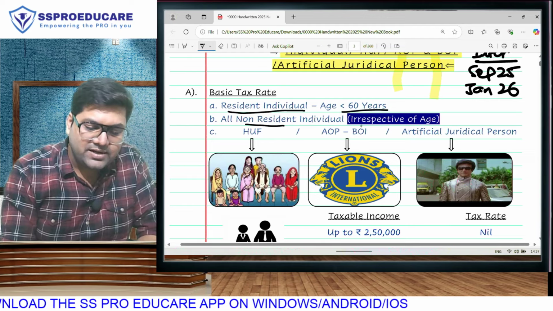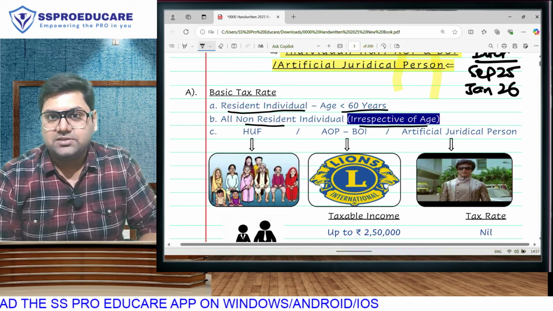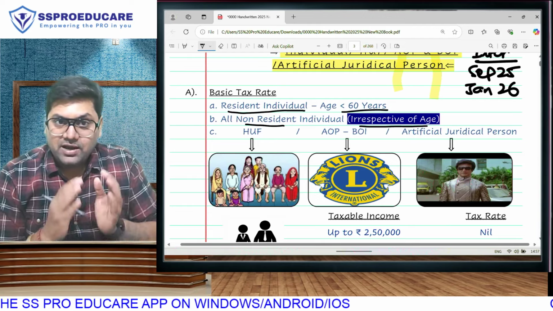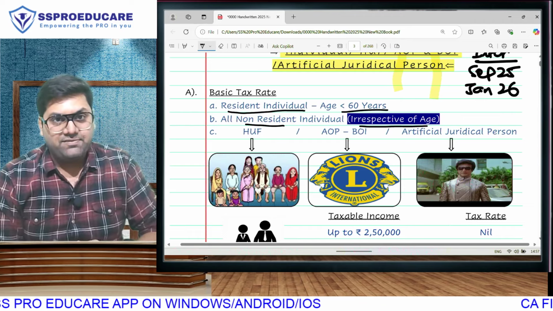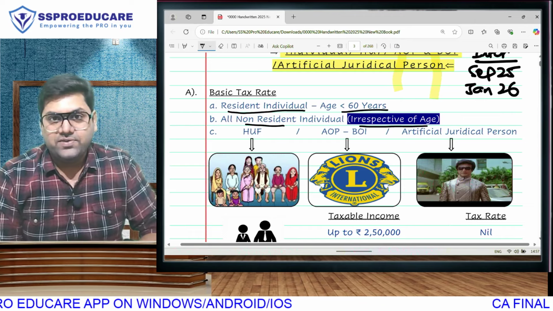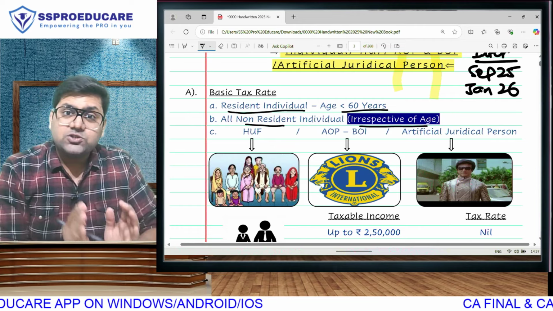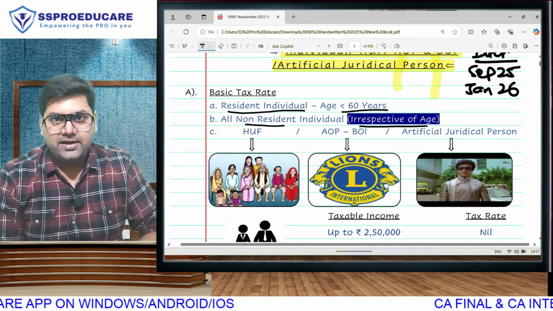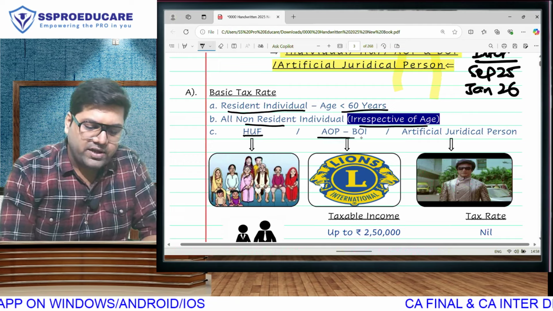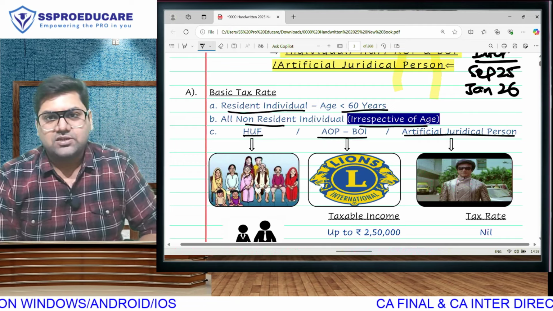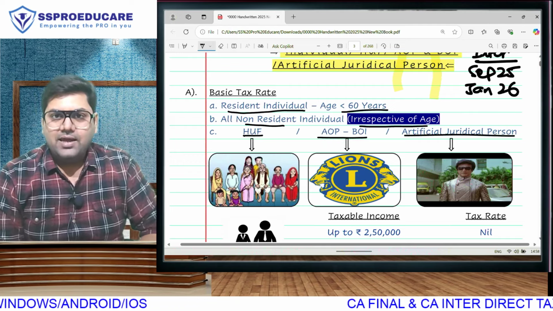Any non-resident, irrespective of age, these slabs will apply, because you are aware, while we give benefit to senior citizen and very senior citizen, that is only and only if they are resident. So non-residents always fall with category A individual. Further, HUF, AOP, BOI and artificial juridical person also, the same slabs are going to be applicable.